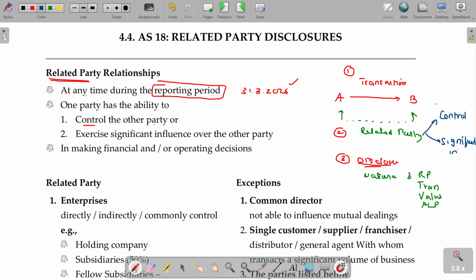Significant influence. Clear? So, one party has the ability to control or exercise significant influence over the other party related to making financial and operating decisions of the entity. Then we can decide that a related party relationship exists.